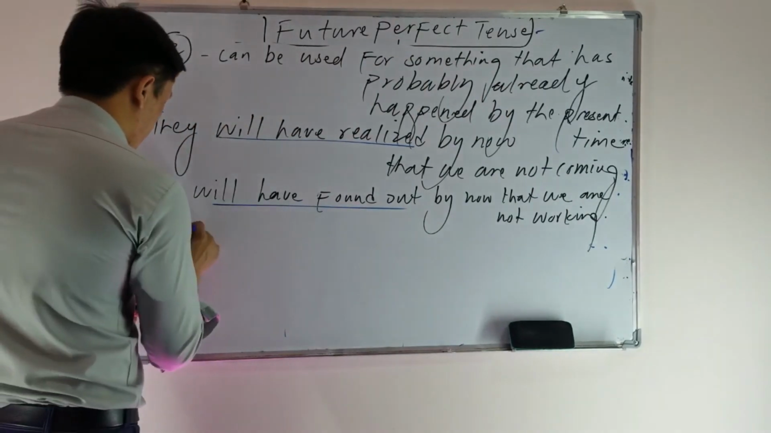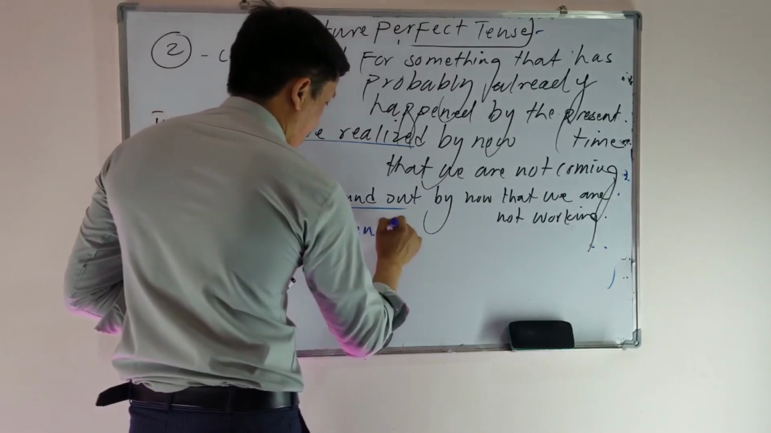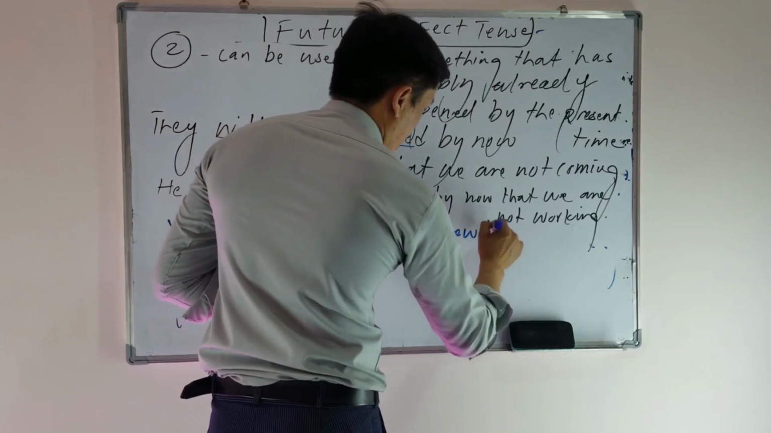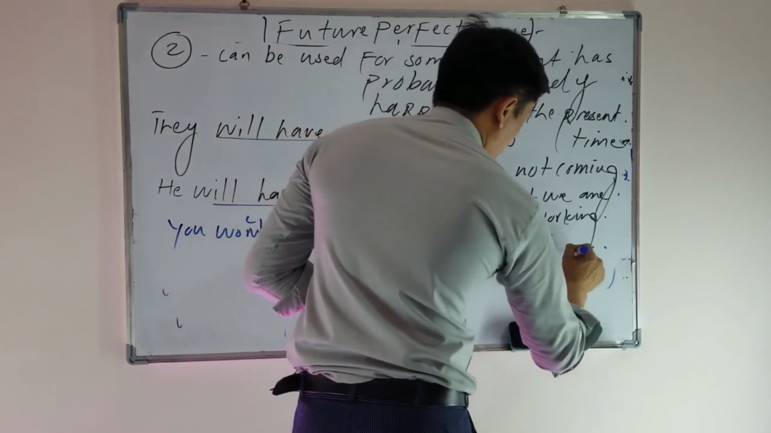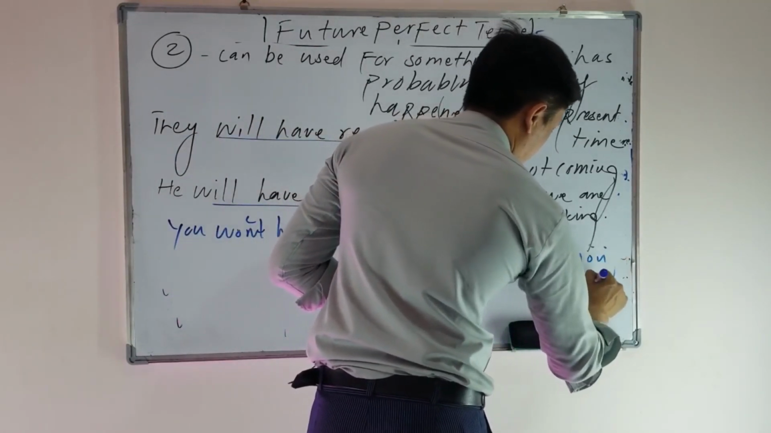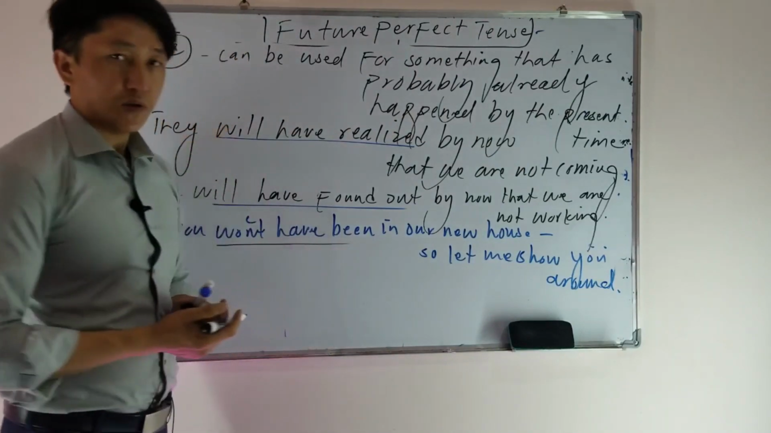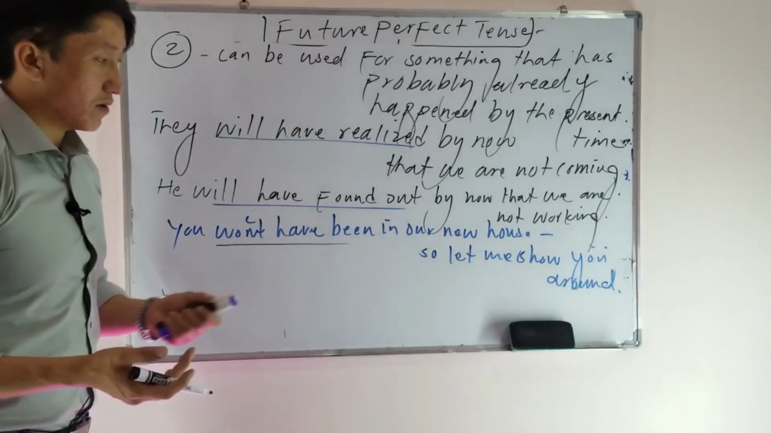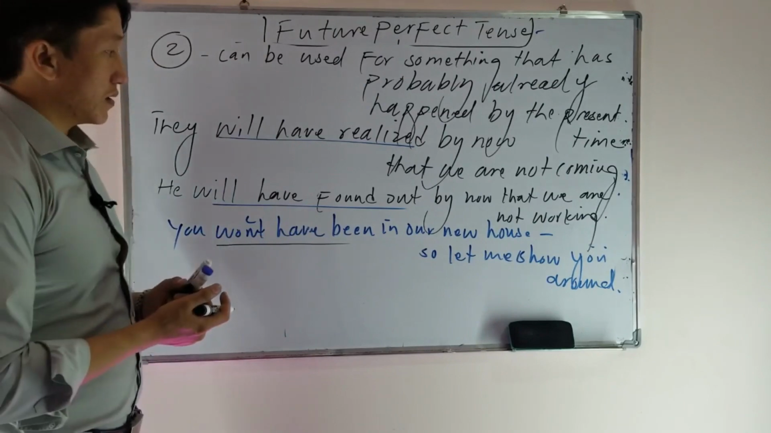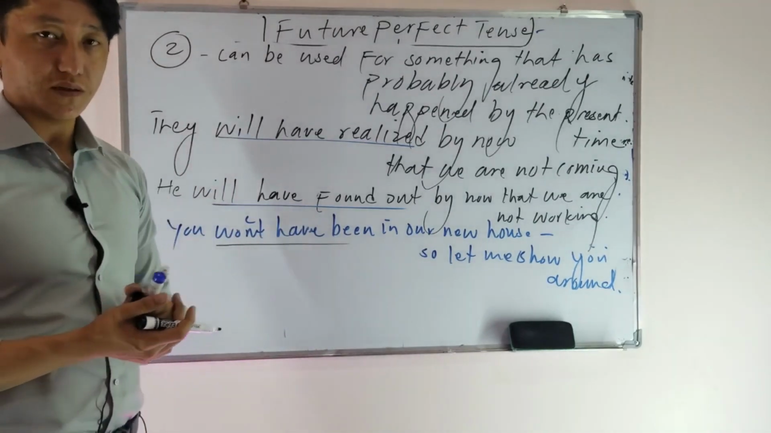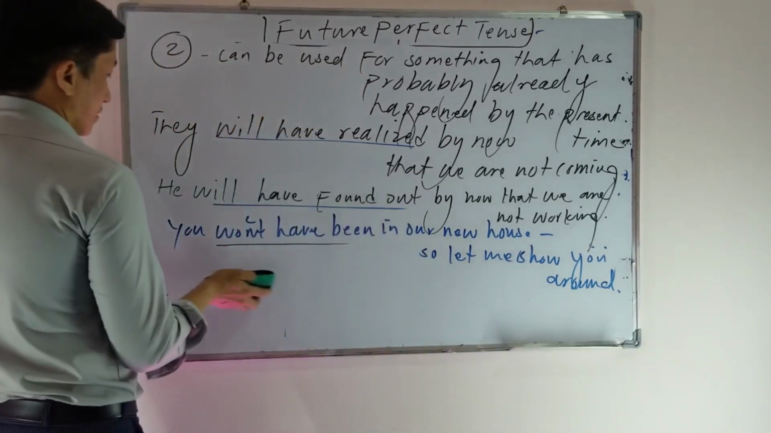Or another example, if I say you won't have been in our new house, so let me show you around. Now in this sentence, we can also use you won't have been in our house. I'm not sure whether you have been or not. So we can also say that it has probably already happened before another action in the future. So we can use what? Future perfect tense. Now, this is actually the second definition.